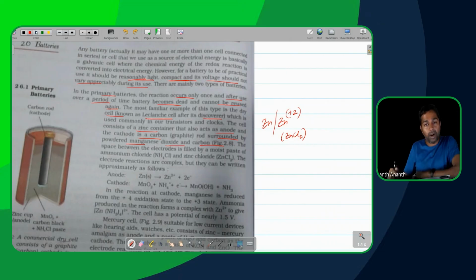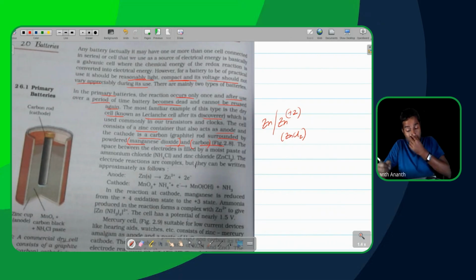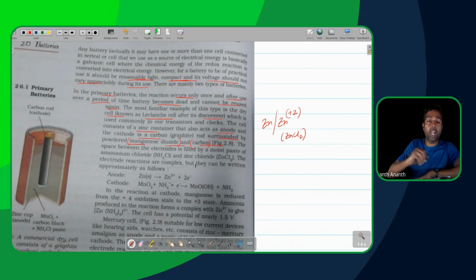In the cathode part, what's going to be happening over here? We're going to have the carbon graphite rod as the cathode, surrounded by powdered manganese dioxide and carbon. The carbon is of course there for facilitating the flow of electrons. The graphite rod is the electrode over there, so the electrode has to allow the charge, the electrons, to be transferred.